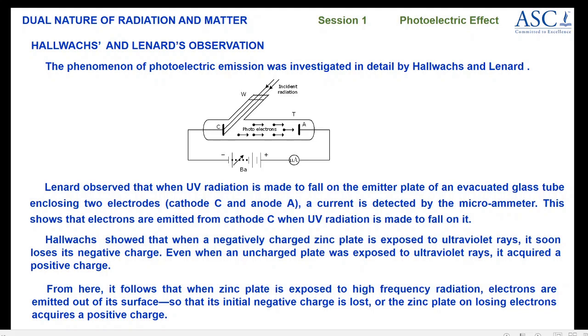So when light is incident on the metal plate, it is giving electrons. This phenomenon is again confirmed by Hallwach. These were two important observations done by Hallwach and Lenard to investigate in detail and confirm photoelectric emission. These observations are important. You have to be thorough for a 3 marks question.